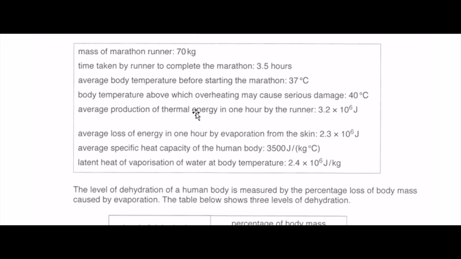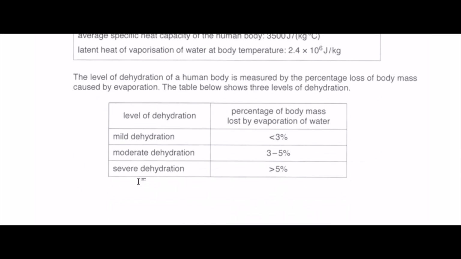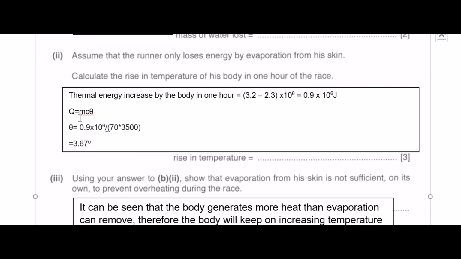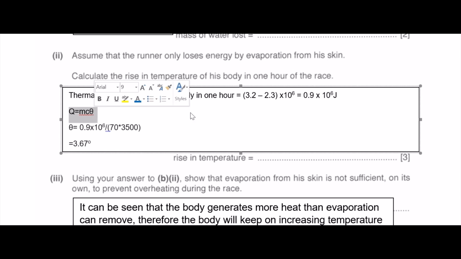What happens with the rest of the energy? Probably it raises his temperature. So that's where your specific heat capacity comes in. Alright, so in this case it's a Q equals M C delta theta question. Earlier we already said that the thermal energy increased in the body in 1 hour is this difference, right? The amount he produced minus the amount lost by evaporation. And this value here is your Q. So you substitute, make theta your subject, and substitute the rest of the values inside.